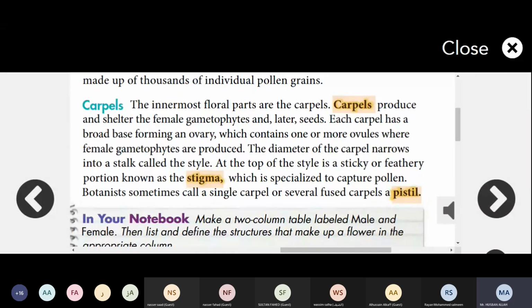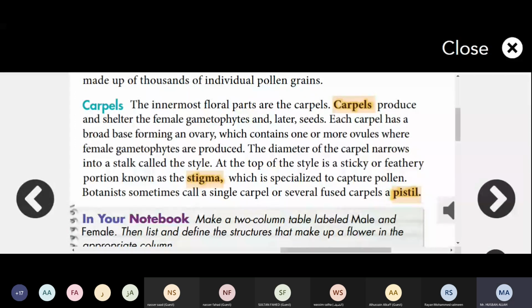At the top of the style is a sticky or feathery portion known as the stigma, which is specialized to capture pollen grains from the male stamen.